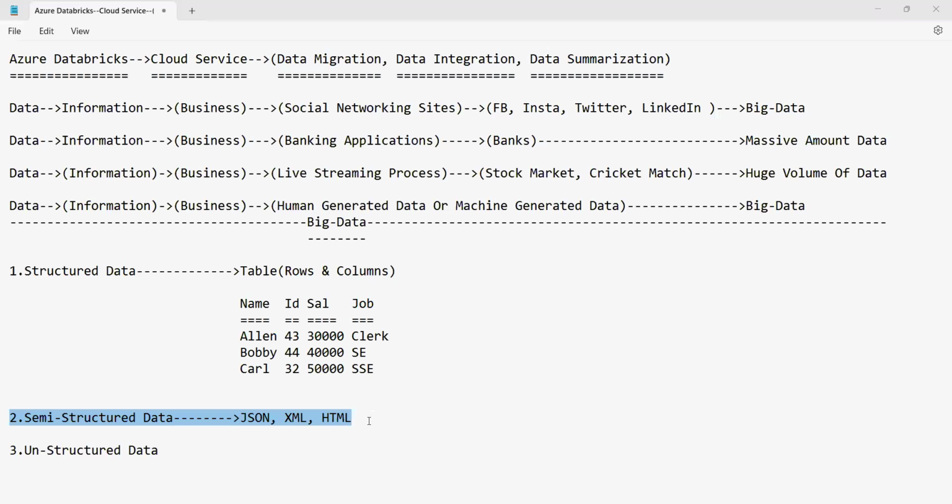We will discuss the semi-structured data. When we talk about semi-structured data, the data which is recorded in the form of a JSON is called semi-structured data. So what do you mean by JSON, guys?